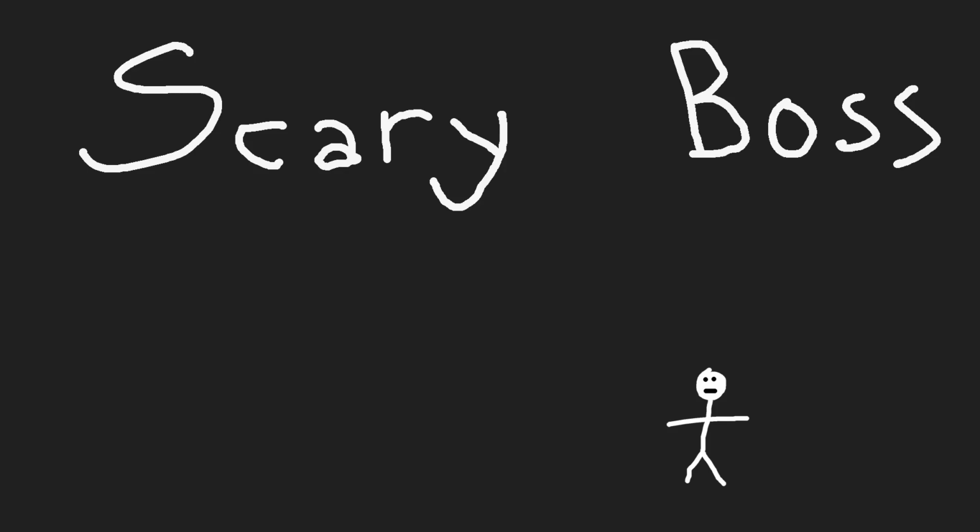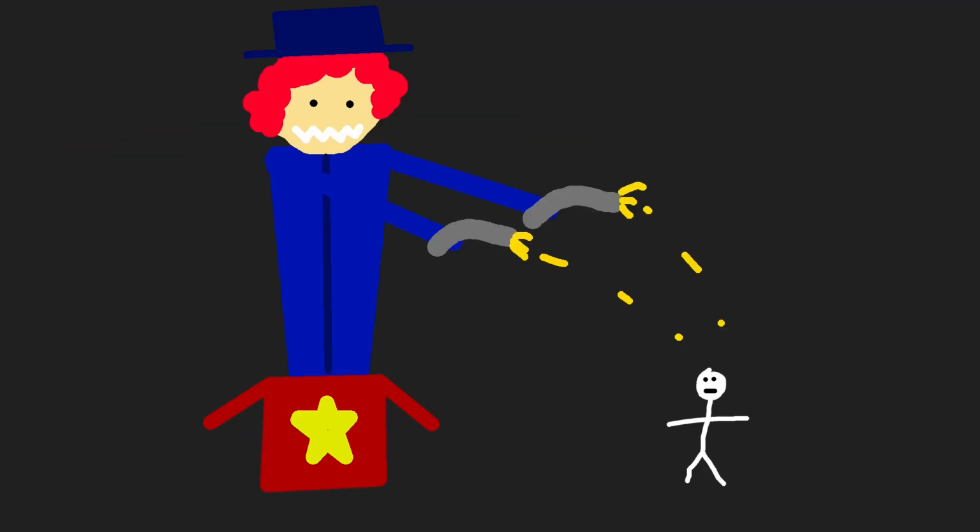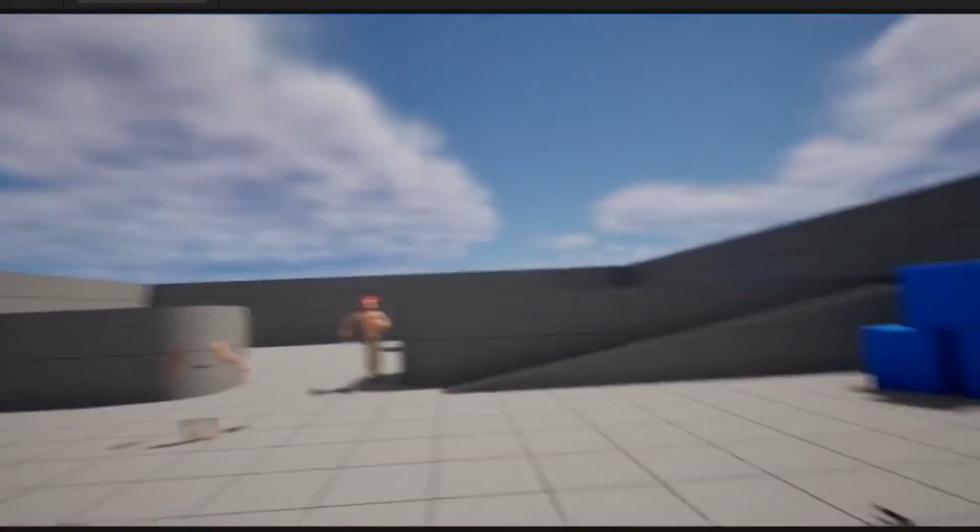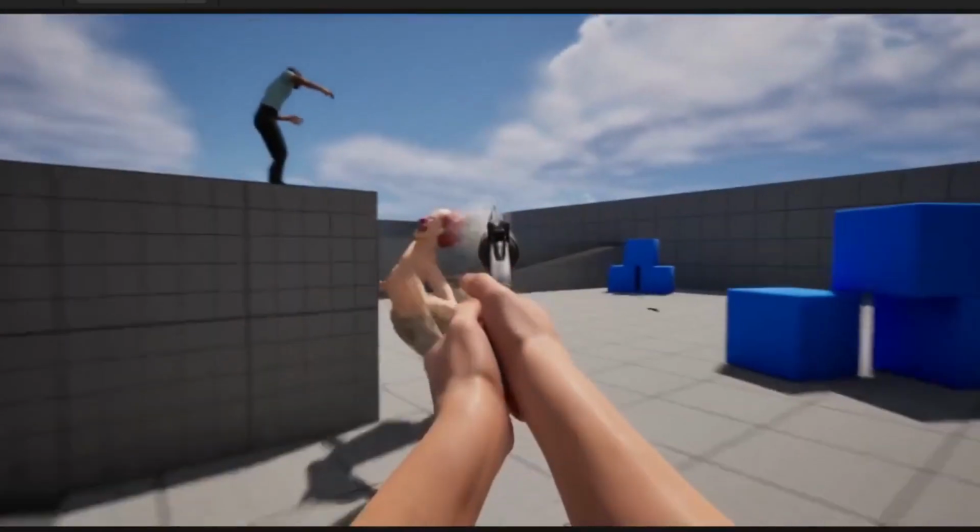And the last one for now will be the huge scary boss, Silly Billy. He will patrol through the whole map looking for you and your friends, because this will be a multiplayer. When he gets to range, he will start shooting at you, and because he is so huge, the bullets from his guns will be rockets. The rockets will severely damage you and destroy all the vehicles and objects that you built when we add it to the game. Luka made the models, and this is how the first clown turned out.